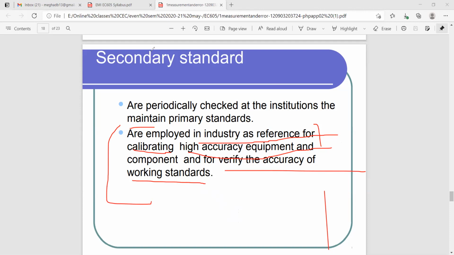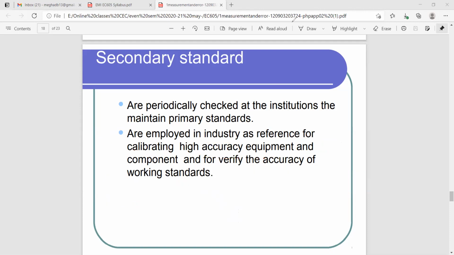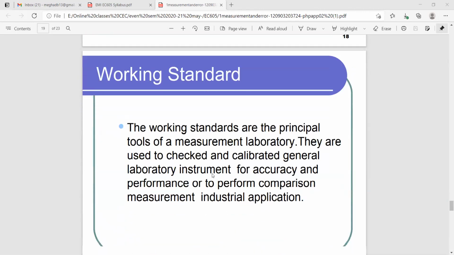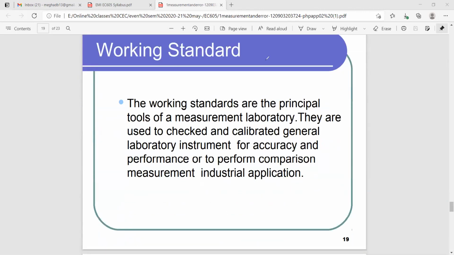Then you see the next point, working standard, how they actually work. The working standards are the principal tools of a measurement laboratory. If you go to any measurement lab, you will find that every time we try to calibrate the laboratory instrument. Why do we do the calibration?